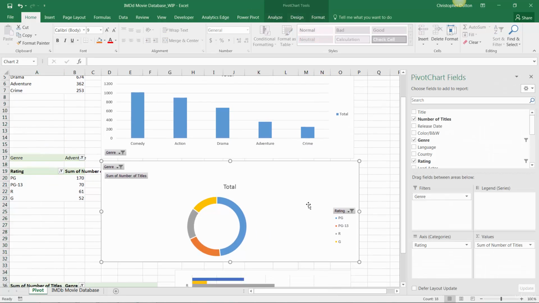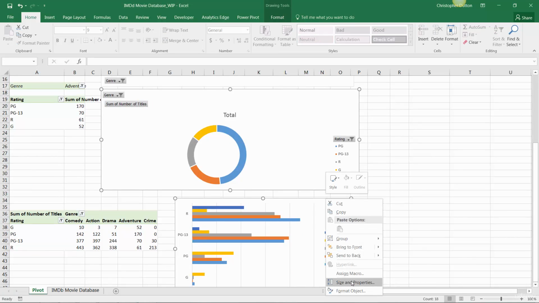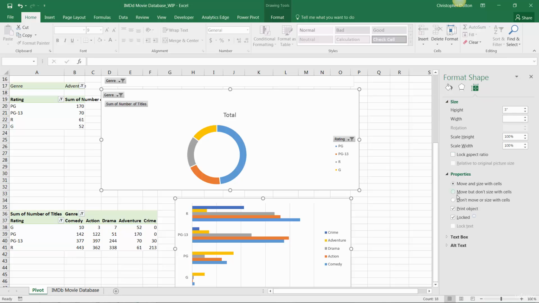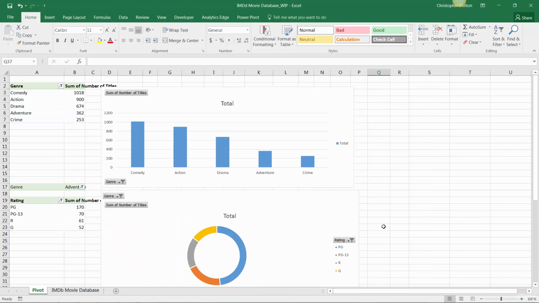So let's go ahead and select our second two charts. We can edit these together. Right click, Size and Properties will take us right to that pane, since these are options that apply to both of these different chart types. And then right here in Properties, Move but don't size with cells. So there you go, that will fix the problem.